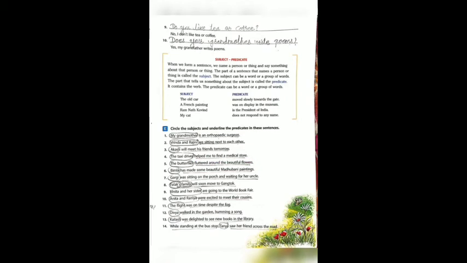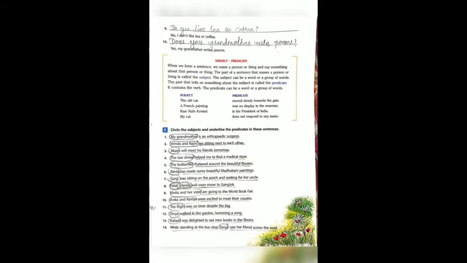Next example, the butterfly fluttered around the beautiful flowers. Here, fluttered is what? Verb. Who fluttered? Butterfly. So the butterfly is the subject and fluttered around the beautiful flowers is called predicate. Now solve sentence number 6.